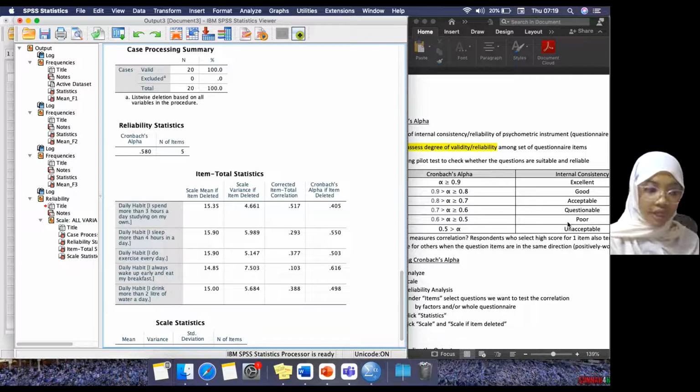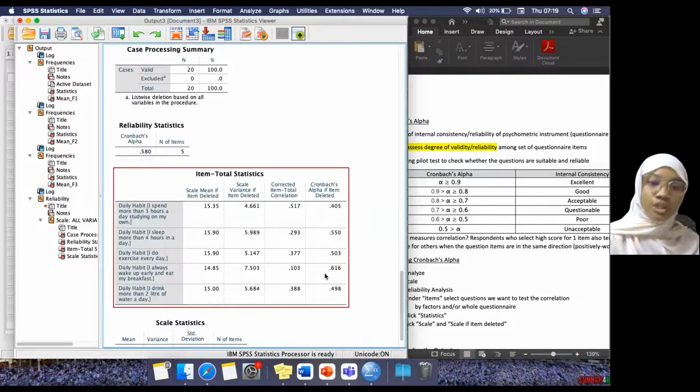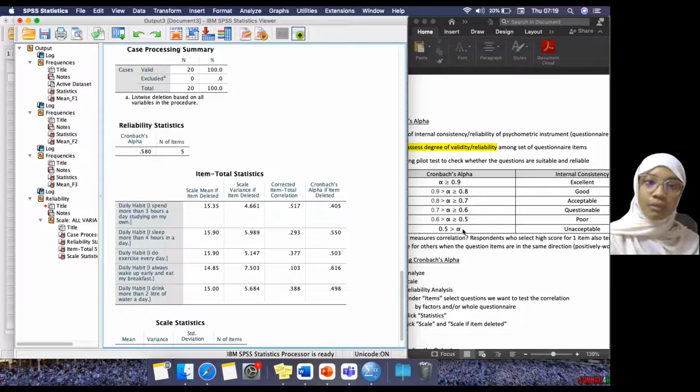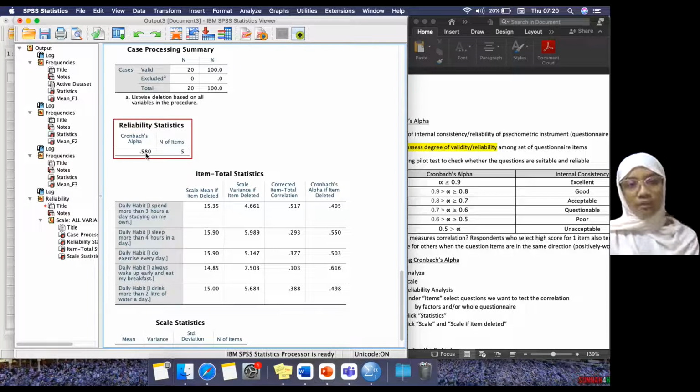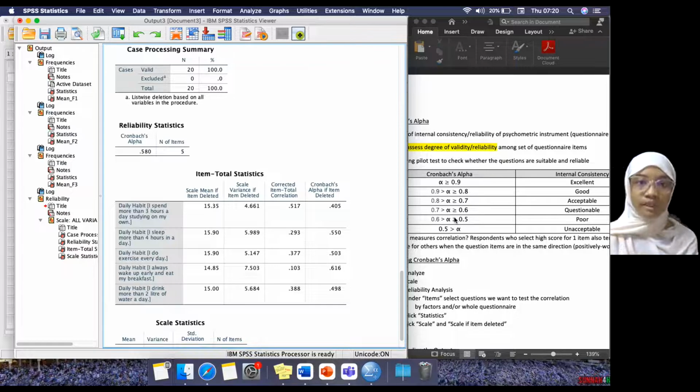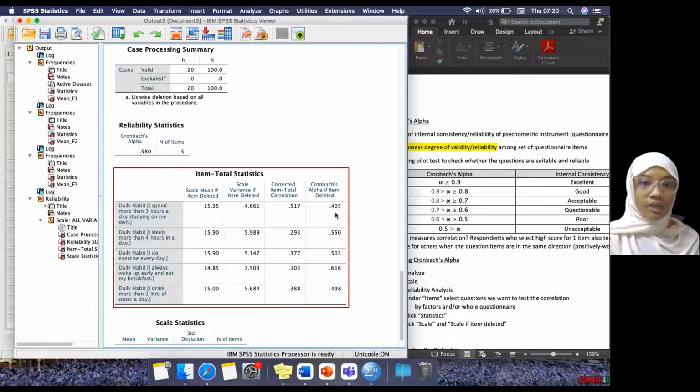So how can you fix it? The Cronbach alpha here shows the questionnaire is unacceptable, since 0.58 is below 0.7. If you round up, it becomes 0.6. Again, 0.6 is also questionable or poor internal consistency. How can you do it? You look at this: Cronbach alpha if item deleted.